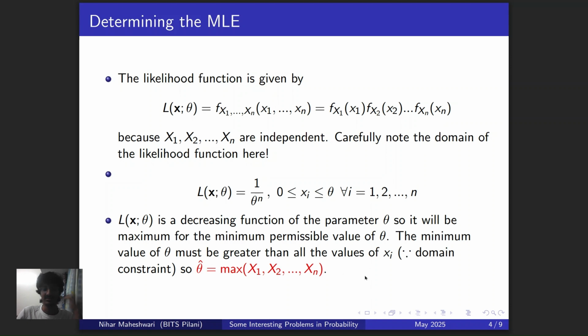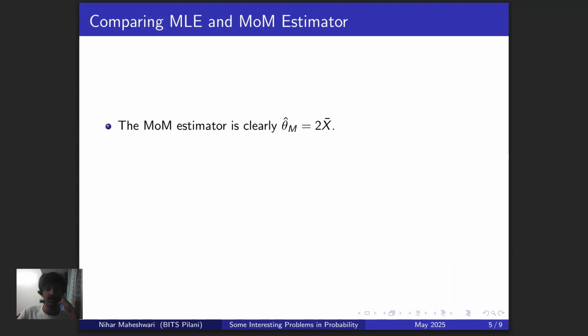I've just written out the reasoning here. That means that L of x comma theta is going to be maximum for the minimum acceptable value of theta, which is the maximum of x1, x2, and so on. And that's what I've done here. Note another thing here. I've written theta cap because this is the estimator that I've designed according to the MLE process. All right, cool. Now, again, this is, I think, fairly obvious.